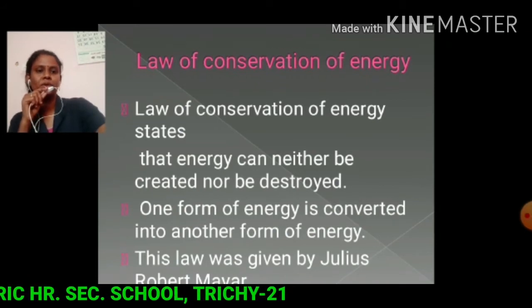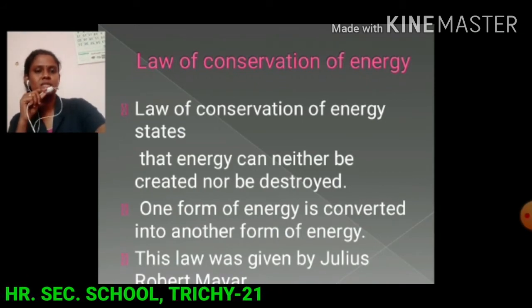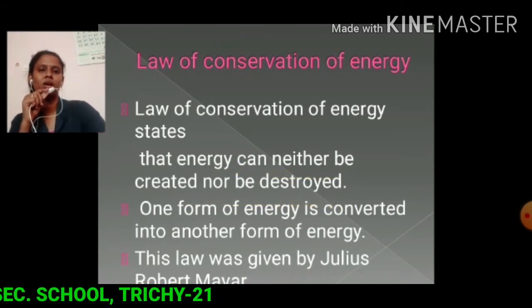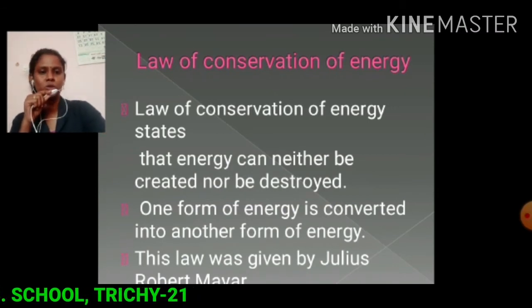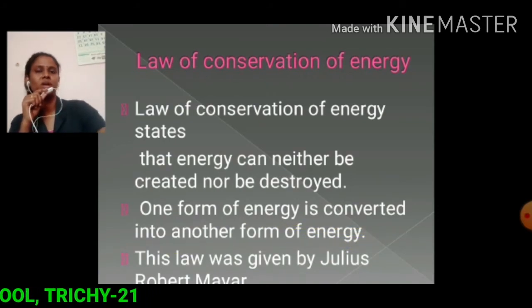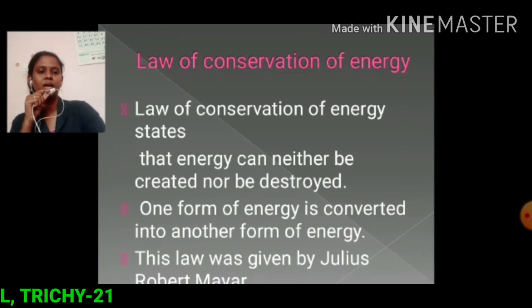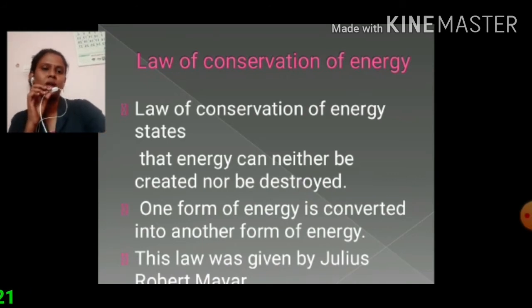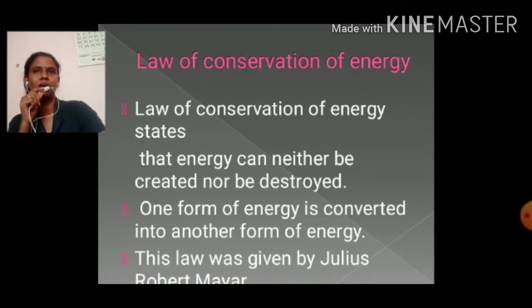The law of conservation of energy states that energy can neither be created nor be destroyed. One form of energy is converted into another form of energy. In an electric fan, electrical energy is converted into mechanical energy. This law was given by Julius Robert Mayer. So this is the law of conservation of energy: energy can neither be created nor be destroyed. One form of energy is converted into another form of energy.